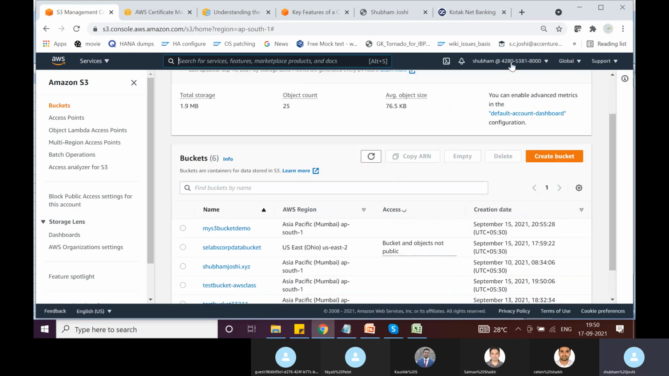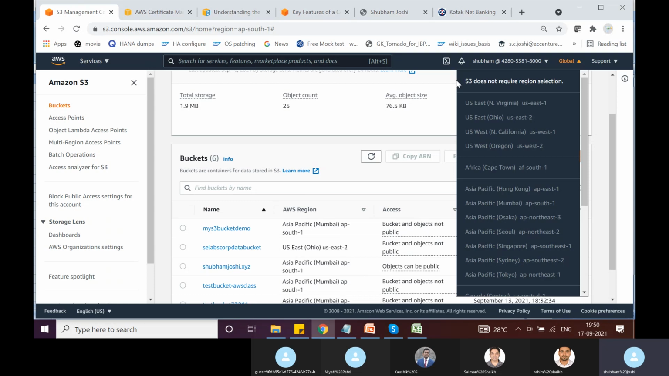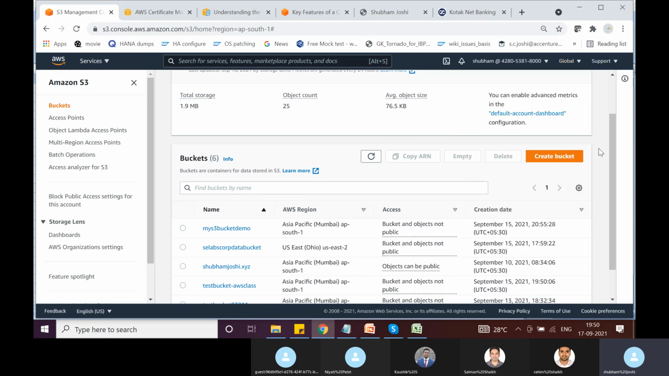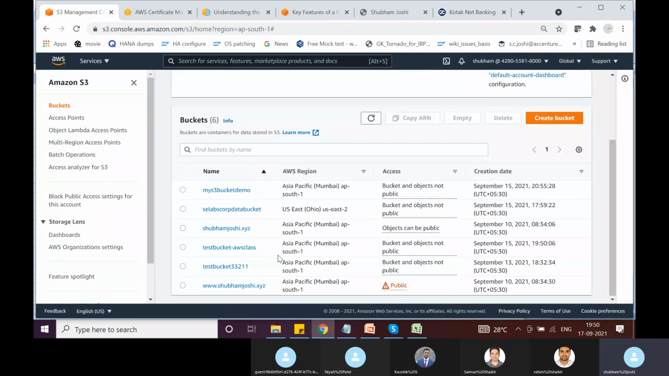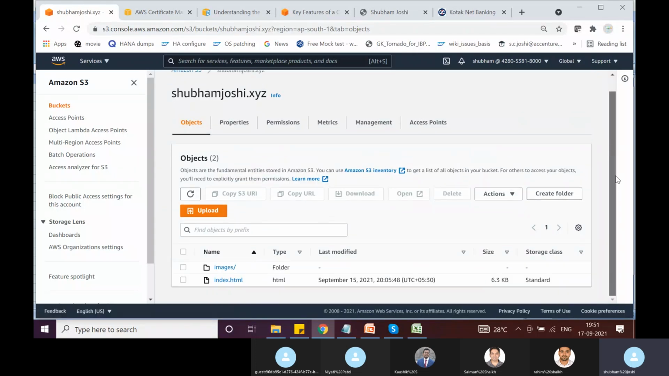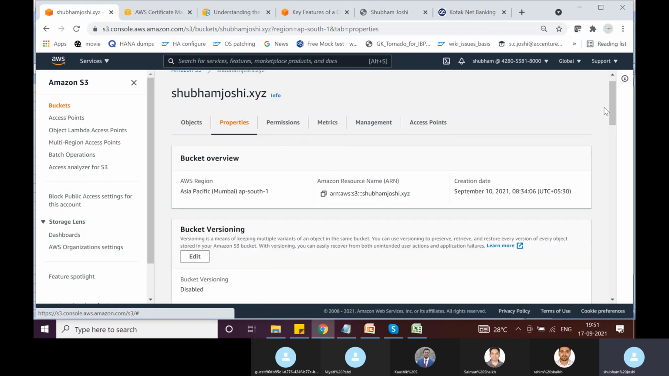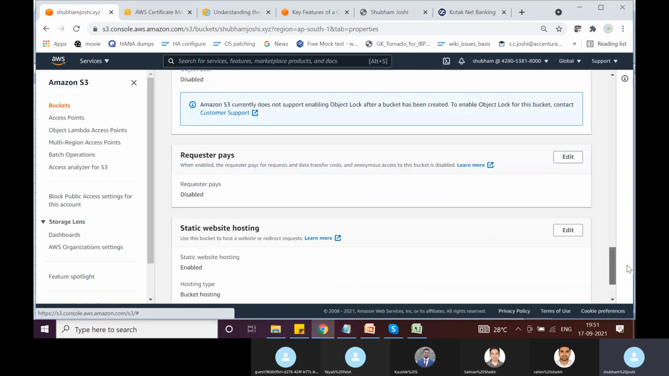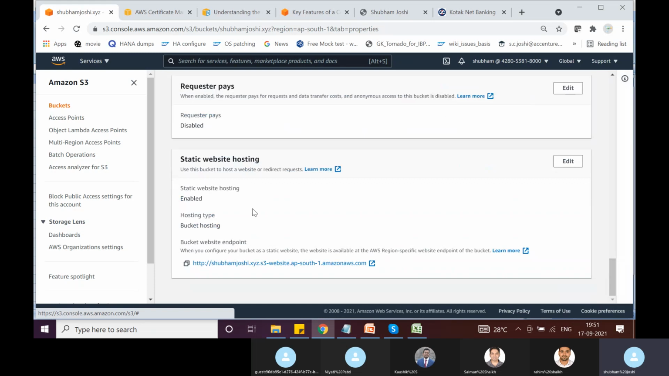So here we can see S3 is also a global service. S3 does not require region selection. So if I go back here, this is the S3 bucket, and now we can see if static website hosting is enabled or not. Let's see. Static website hosting is enabled, and hosting type is bucket hosting. I'll copy this website endpoint and I will try to access it.